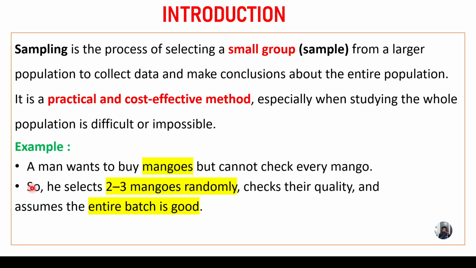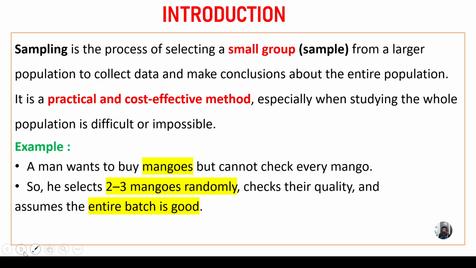You see the example about sampling. A man wants to buy mangoes but cannot check every mango. Okay, so he selects 2-3 mangoes randomly, checks their quality and assumes that the entire batch is good. So this is the best example for sampling. A person wants to buy mangoes. He went to the shop. He selects 2-3 mangoes randomly. By doing so, he checks the quality of the product. So this is what we call sampling.